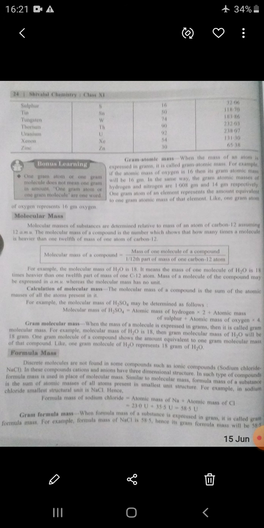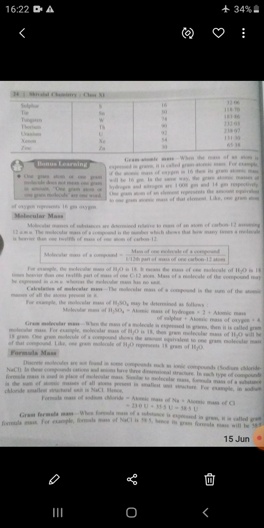When the mass of a molecule is expressed in grams, that is called gram molecular mass. Molecular mass of water is 18, then gram molecular mass of water will be 18 gram. 1 gram molecule of a compound shows the amount equivalent to 1 gram molecular mass of that compound. Like 1 gram molecule of H2O represents 18 gram of water, meaning that amount of water.